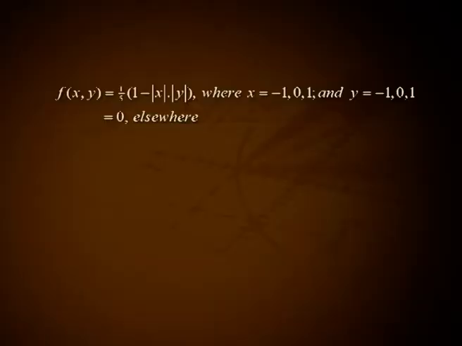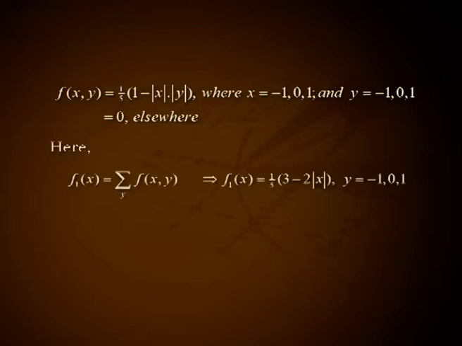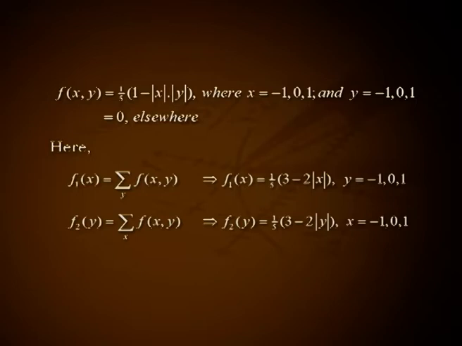Example. Consider two random variables X and Y with joint PMF f(x,y) = 1/5 · (1 − |x|·|y|), where x = −1, 0, 1 and y = −1, 0, 1, and f(x,y) = 0 elsewhere. Here f1(x) = Σ over y of f(x,y). This implies f1(x) = 1/5 · (3 − 2|x|) for x = −1, 0, 1. f2(y) = Σ over x of f(x,y). This implies f2(y) = 1/5 · (3 − 2|y|) for y = −1, 0, 1.